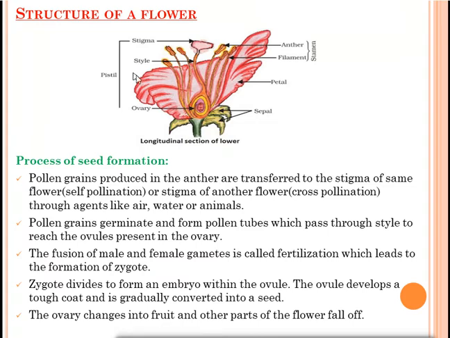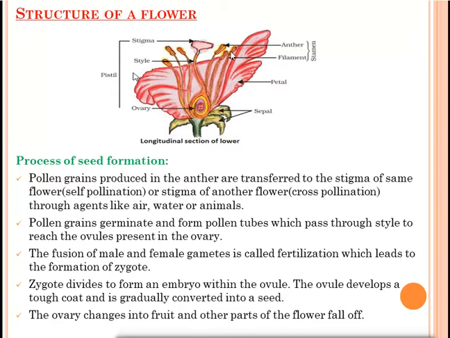Next, this colored part of a flower, these are called the petals. They are generally used for attracting the insects. Next, this structure is called the stigma, and from the stigma one long tube-like structure is called the style. Next, this round structure is called the ovary. So stigma, style and ovary, they are collectively known as pistil. This is the female reproductive part.